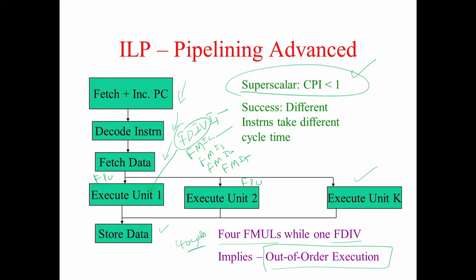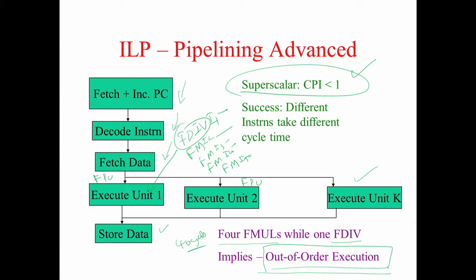I2 actually completes before I1 completes. Then I3 will start executing, it will also complete before I1 completes. I4 will start executing, it will also complete before I1, and then I5 and I1 will complete. So there are at least I2, I3, I4, 3 instructions which completed before I1 completes. In that essence we are doing what we call out of order execution. Out of which order? There is an order given by the compiler. What did the compiler do? It gave one FDIV which we call I1 followed by I2, I3, I4, I5, those are all floating point multiplication instructions.